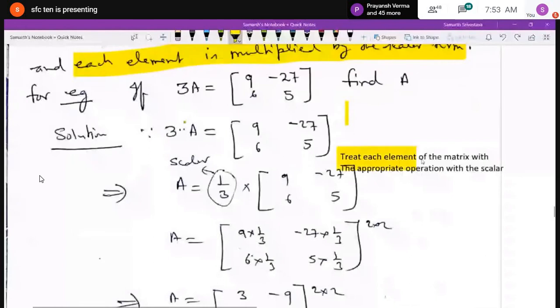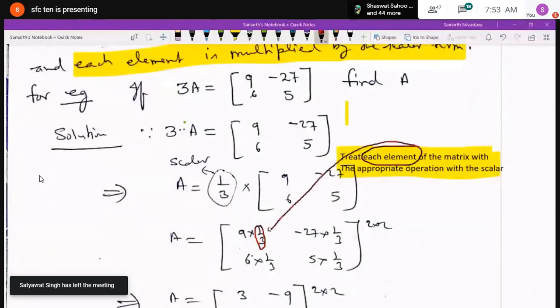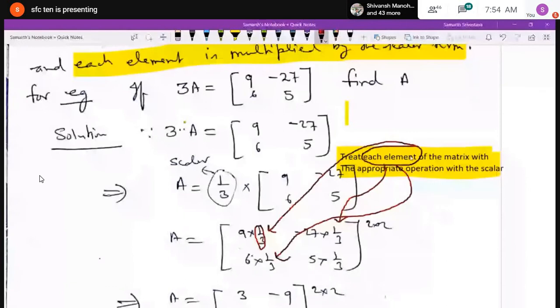So it is 9 into 1 by 3, minus 27 into 1 by 3, 6 into 1 by 3, 5 into 1 by 3. I have multiplied all the terms by 1 by 3. That was the scalar. So I have got finally the matrix A as 3, minus 9, 2 and 5 by 3. Suppose outside, in place of 1 by 3, it was K. So what is the matrix we will get in that case? 9K, minus 27K, 6K and 5K.